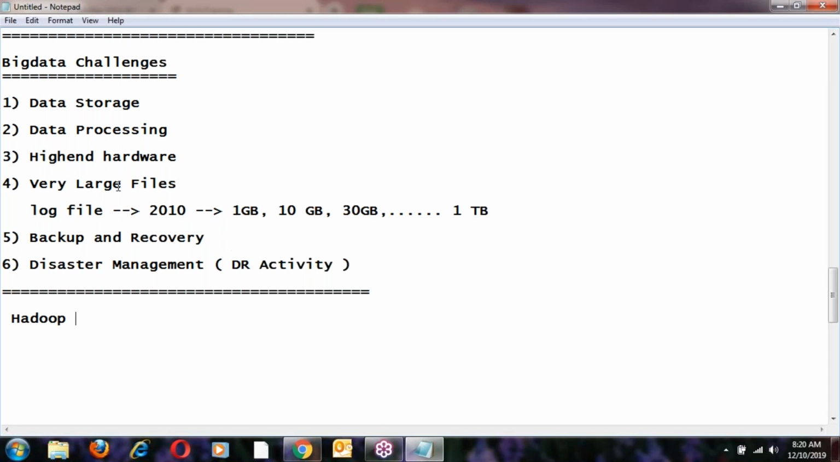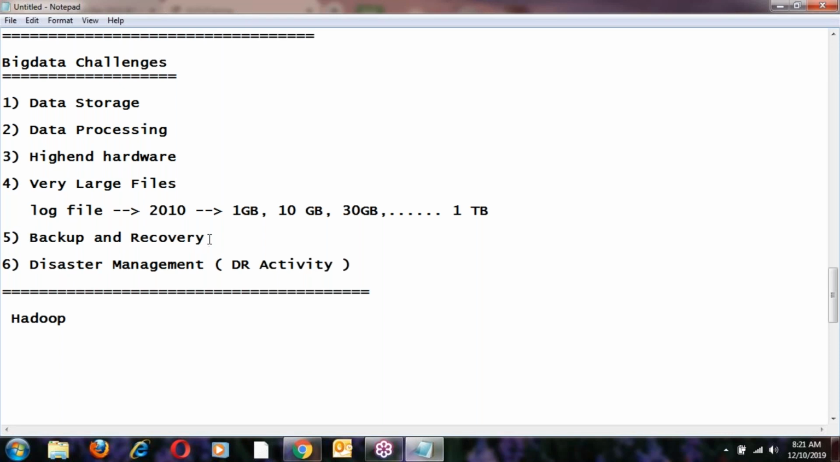In the traditional system, what is the problem, and how do we face that problem using Hadoop? The data storage problem in traditional systems, how to overcome it using Hadoop. Next, data processing problems in traditional systems, and how to overcome them with Hadoop. High-end hardware is required in traditional systems, but in Hadoop it is not required; we'll discuss how. Traditional systems are not in a position to handle very large files, but Hadoop can handle large files. How can it handle them?